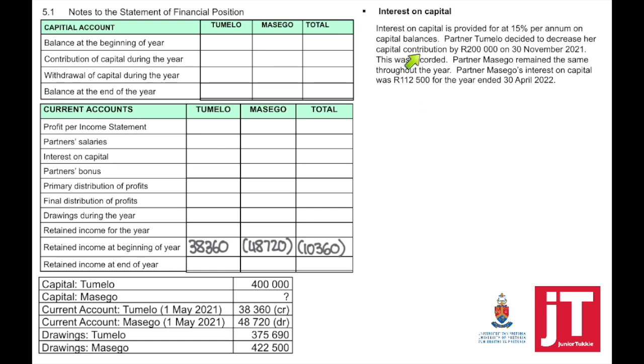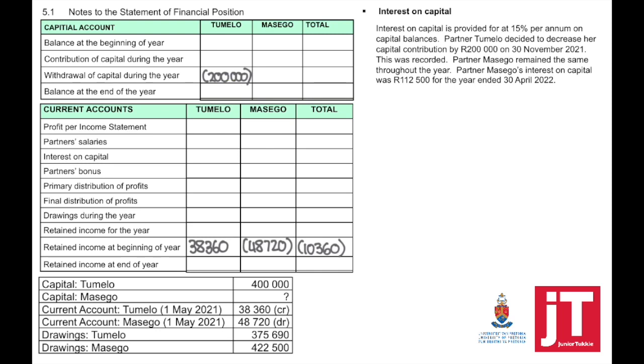Now, because this was recorded, the 200,000, my advice is always start with the movement. Tumelo decided to decrease her capital contribution. Withdrawal of capital, 200,000.